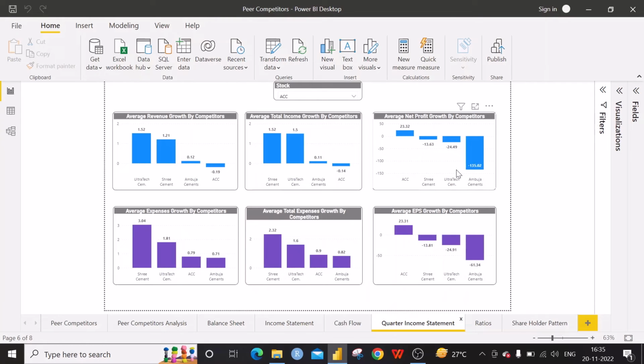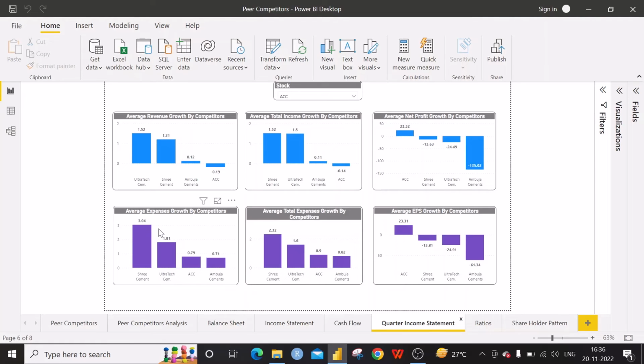For every ratio we should have the actual value side by side to understand how important the ratio would be. The next one is the expense growth. This is also like the revenue growth, however in different numbers. When we compare these two, how these companies are controlling the expenses against the revenue, that kind of information we can get by analyzing the revenue and the expenses side by side.